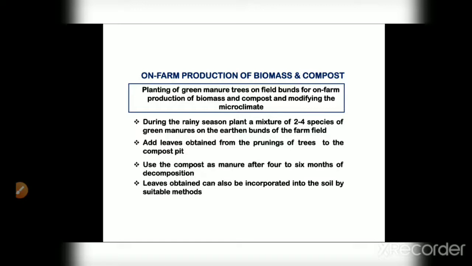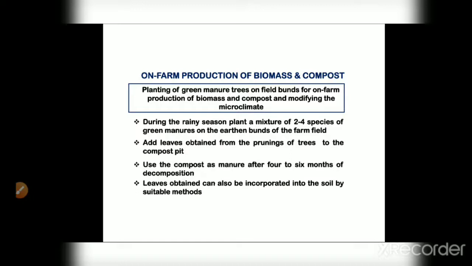Now, in the case of dry land, there is a provision for on-farm production of compost. This is very important. This is nothing but the planting of green manure trees on field bunds for on-farm production of biomass and compost and modifying the microclimate. So what happens in the case of dry land? On the field bunds, 3 to 4 species of green manure crops are planted during the kharif season, and subsequently a pit is opened.